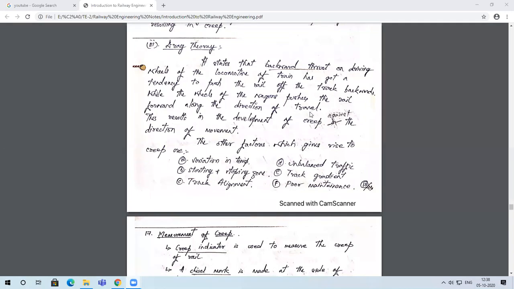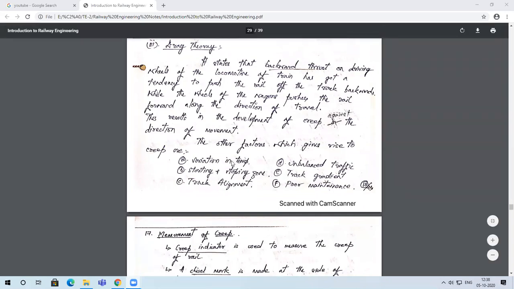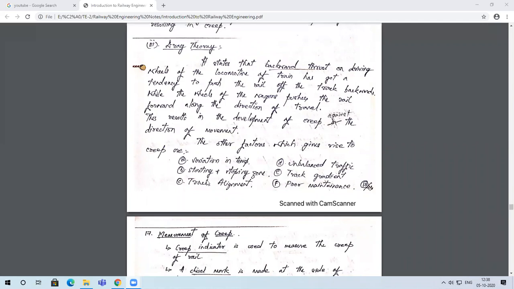So there are many other factors which give rise to this creep. Other than these theories, it might be because of variation in temperature, or because of starting and stopping of the vehicle in the start-stop zones, or because of improper track alignment and unbalanced traffic. You might have seen that not all railway tracks are as busy as others.